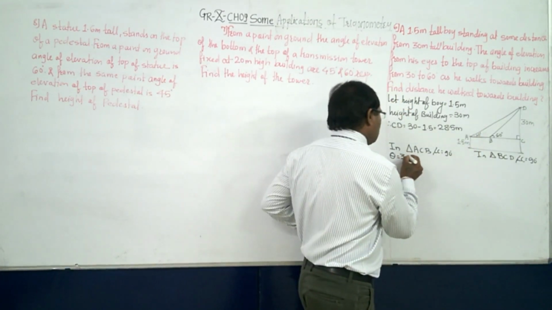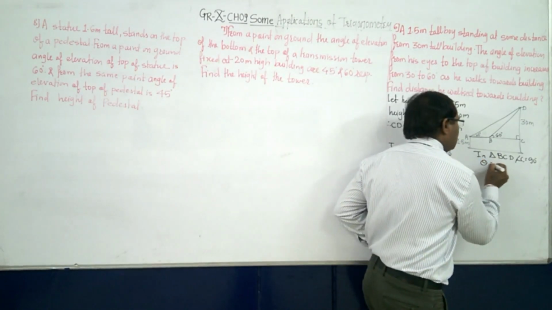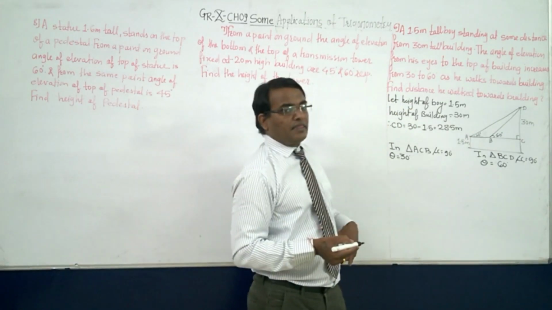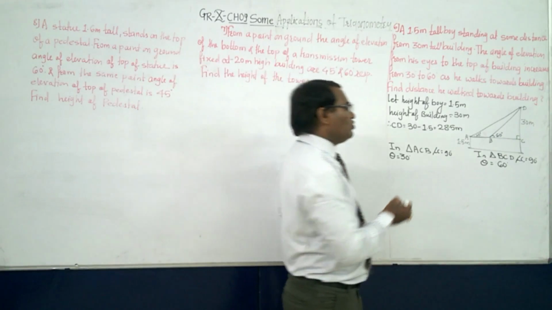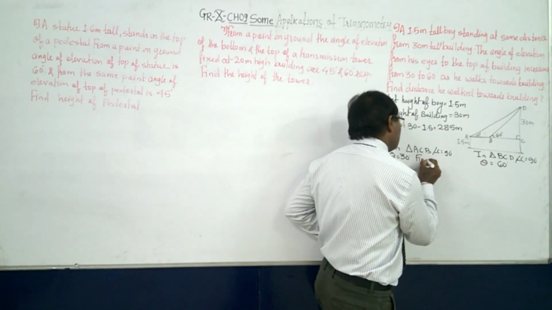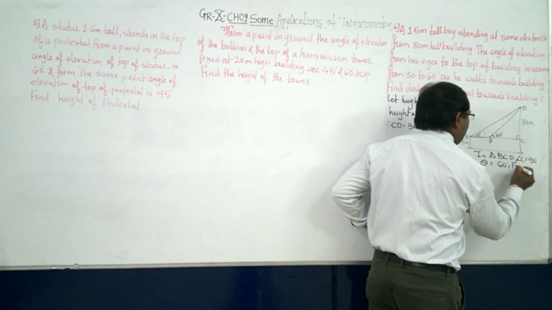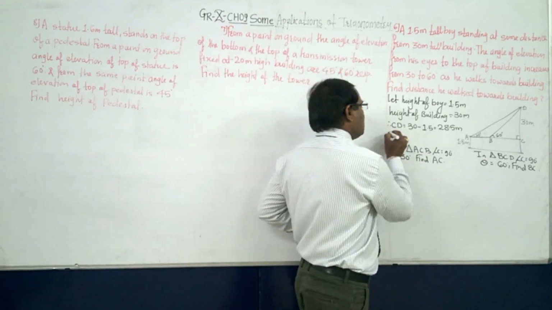Theta is equal to 30 degree. But in triangle BCD, what is theta? The theta is changed. Now it is 60 degree. So here we have to find out AC, and here we have to find BC. And the distance he walked.